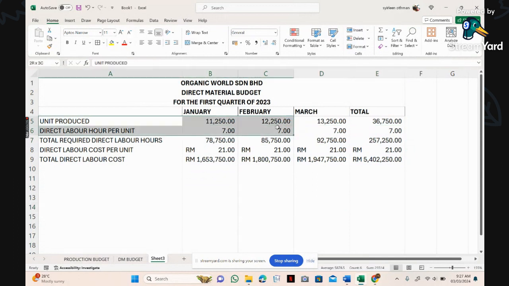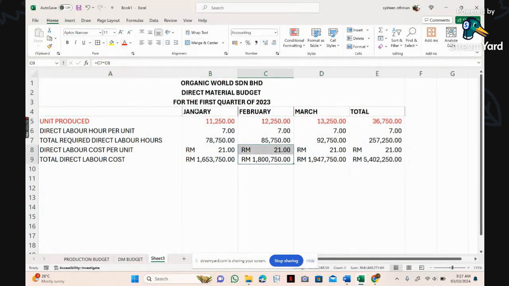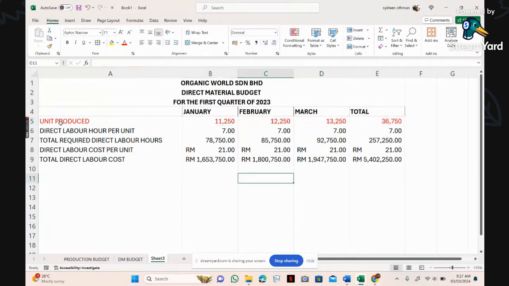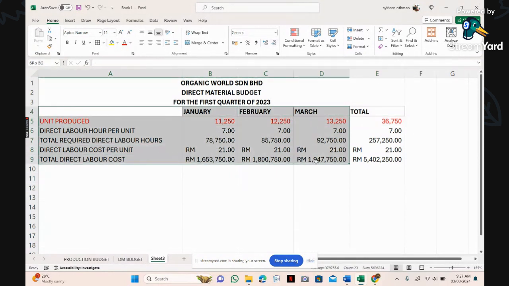Tapi, as I told you earlier, unit produce. Ni yang merahkan ni. Tak boleh ada decimal. Tolonglah ingat benda ni. Saya tak larat nak ingatkan banyak kali. Alright, so decrease, hilangkan decimal. Dia mesti nombor bulat. Tidak boleh ada bertitik bulan sebab dia unit kan.